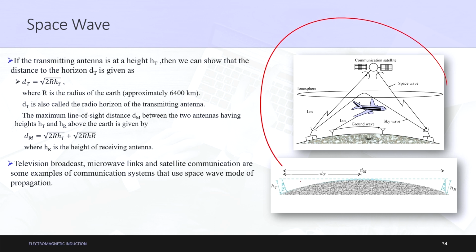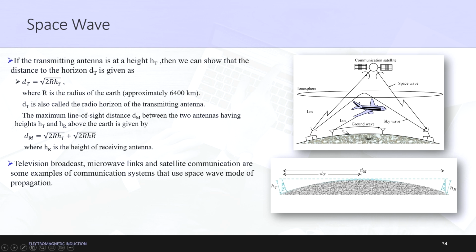So, just a complete recap of all the waves we studied in this part of the topic. The first was ground wave. If this is your earth, these are the antennas. If the ground is being used, then it is known as ground waves. Any type of communication which is done in a straight line is known as line of sight communication. Just to reiterate that concept, if this is the antenna and the communication is in a straight line, then that is known as line of sight communication. So, ground wave is being done.